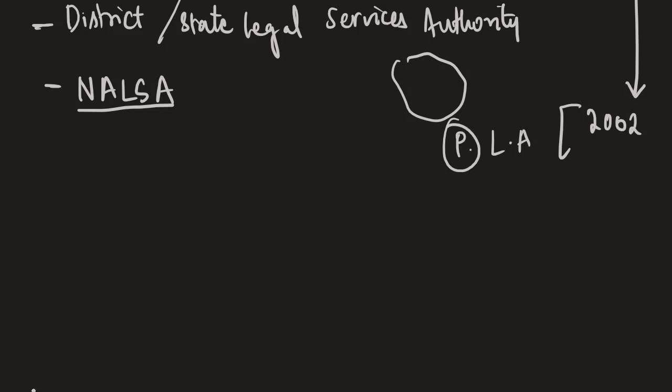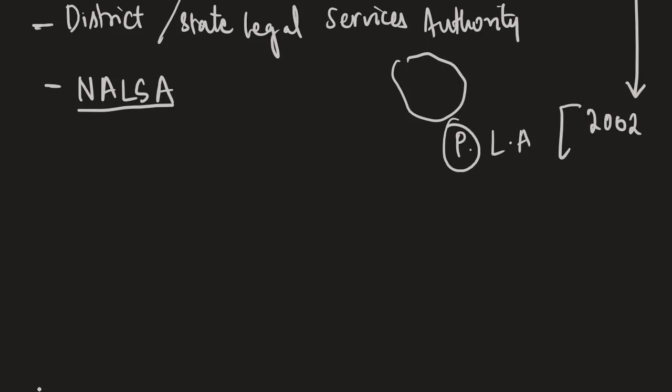So the Lok Adalat does deal with criminal cases also, of compoundable offenses, but any kind of non-compoundable offense under any law is outside the purview of the Lok Adalat.